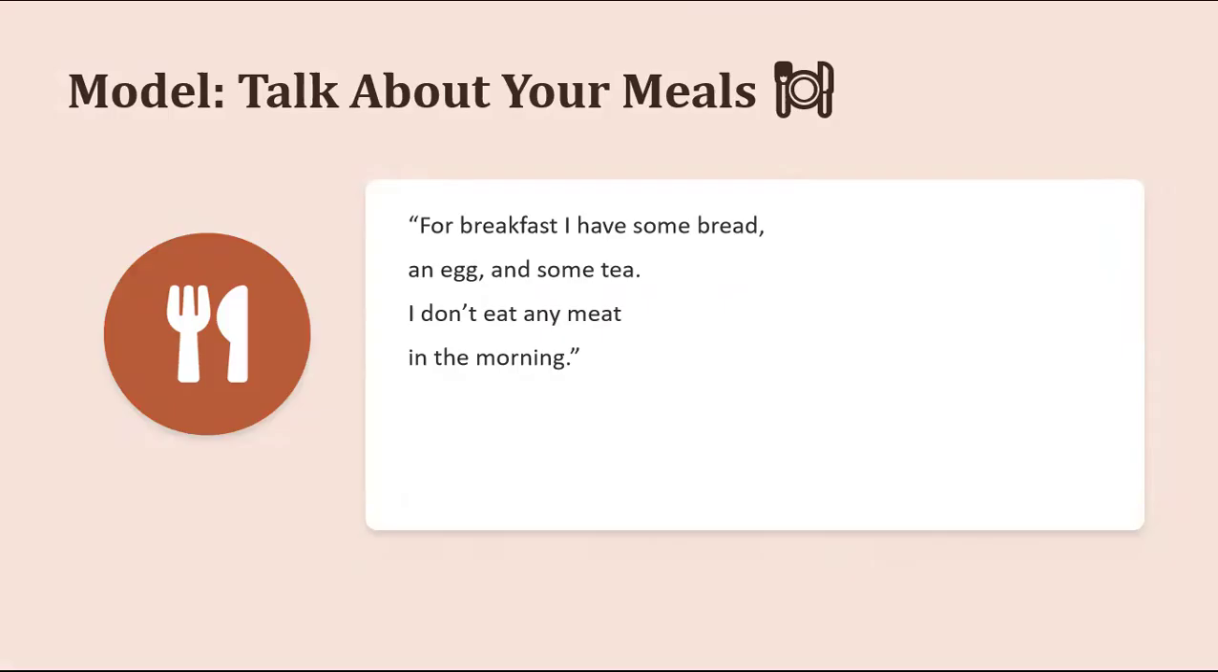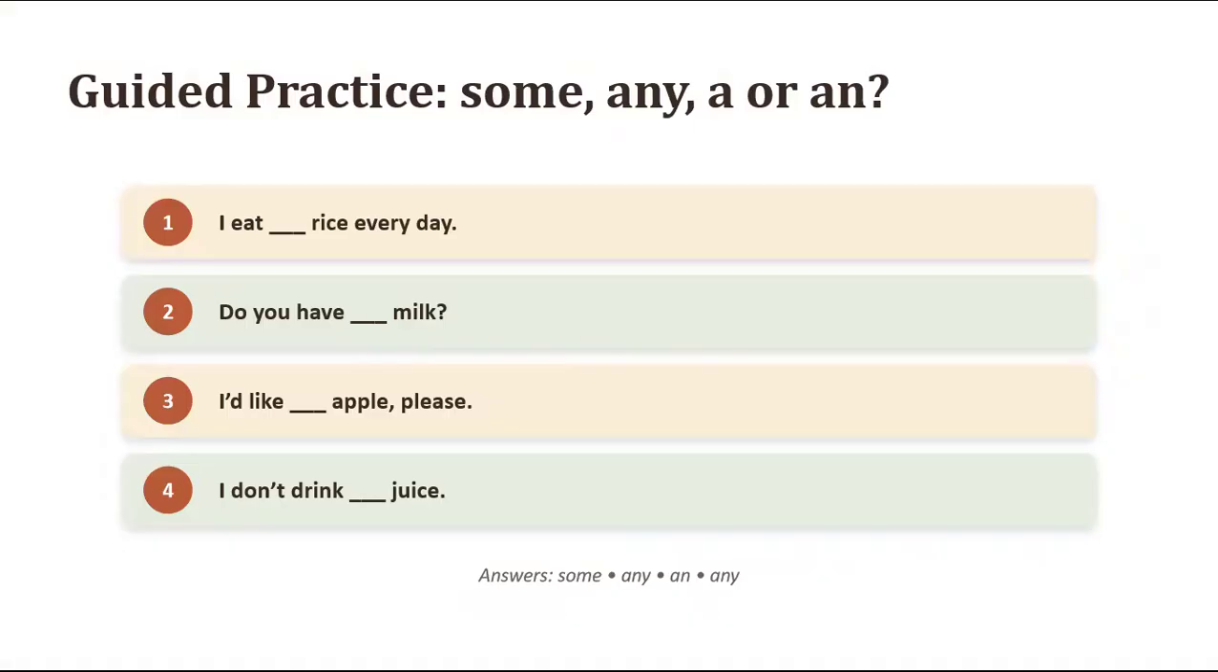So here I have written mine. For yours, you will first write your own. Okay, and you can also speak for your own. Like I have mentioned for myself, for breakfast, I have some bread, an egg, and some tea. I don't eat any meat in the morning. So, like this, you also have to explain and practice. These are some examples, like I eat some rice every day, because this is a positive sentence.